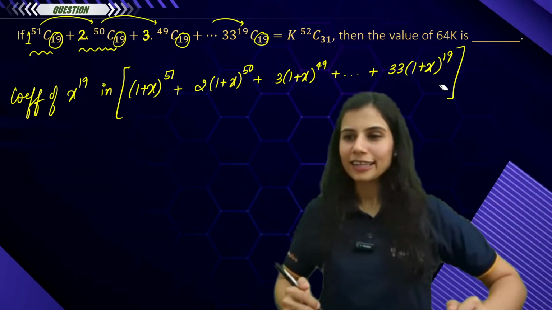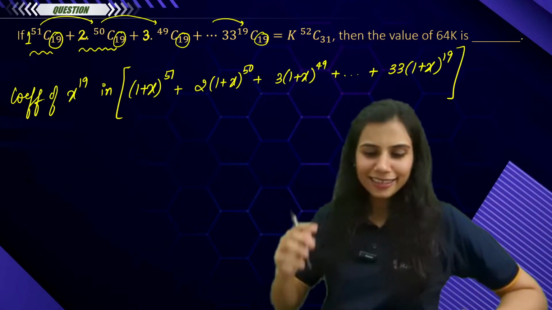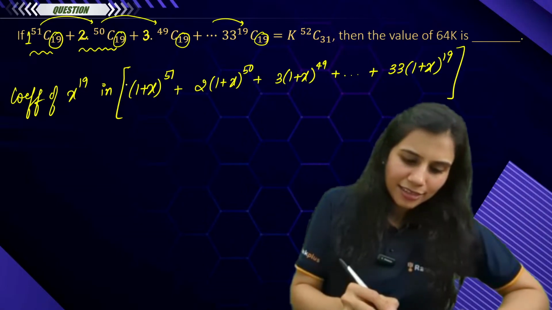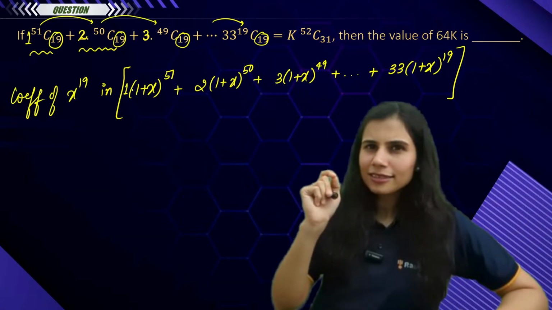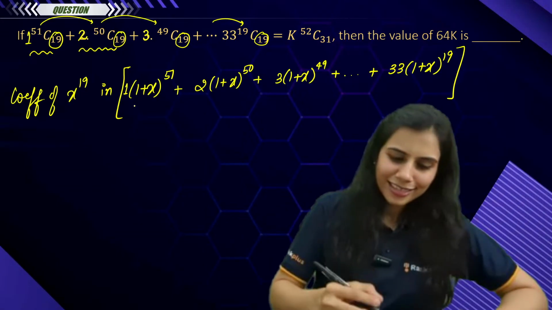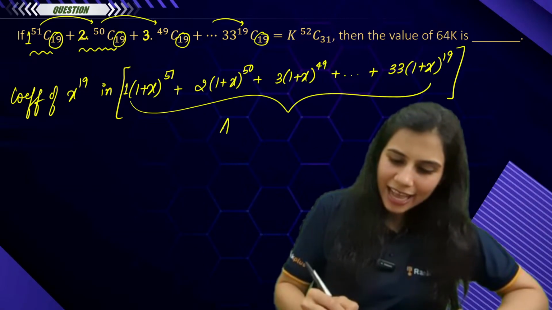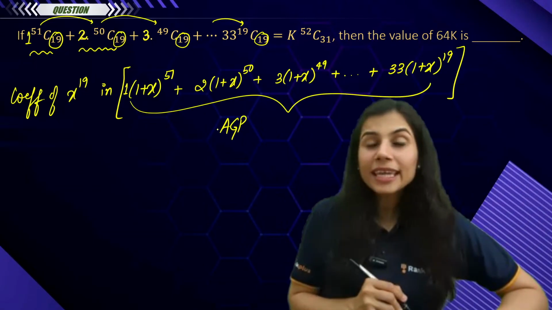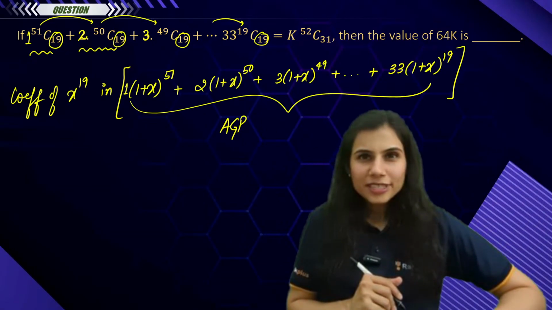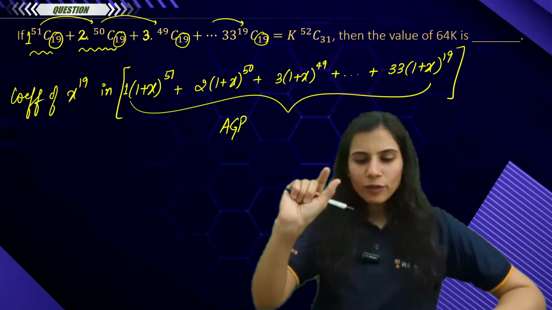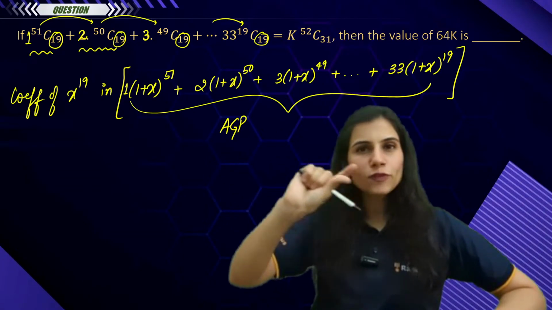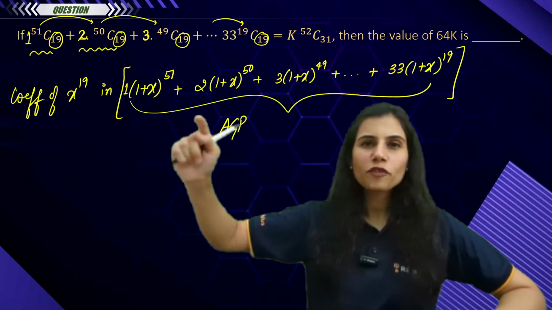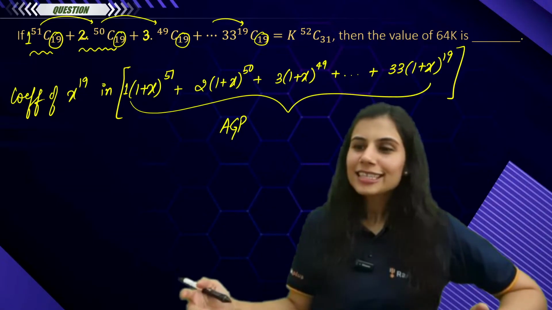How do you think you will tackle this? What is this? Anybody? Come on, anybody? What is this? This is actually an AGP. Can you see? The (1 plus x) to the power 51, (1 plus x) to the power 50 and so on, this is forming a GP, and 1, 2, 3, 4, 5, 6 is forming an AP. This is an AGP, people.